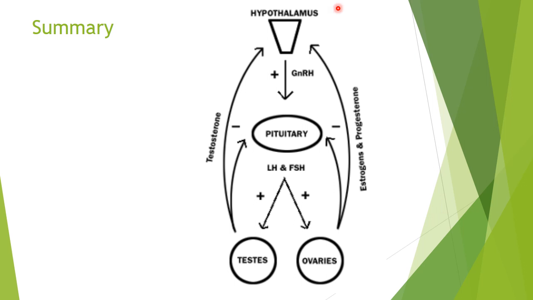To summarize, the hypothalamus controls the pituitary by gonadotropin releasing hormone, which causes release of LH and FSH, which control release of the sex hormones from the testes and ovaries in males and females respectively. These sex hormones have a short and long loop feedback by which they inhibit the pituitary and hypothalamus to inhibit the release of gonadotropin releasing hormone and LH and FSH respectively.